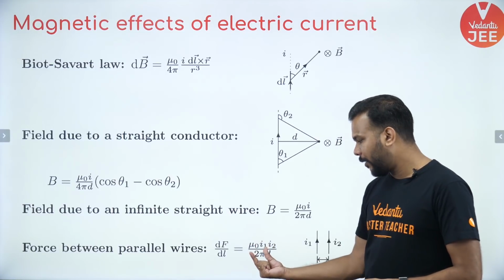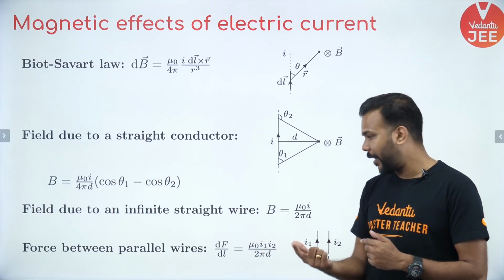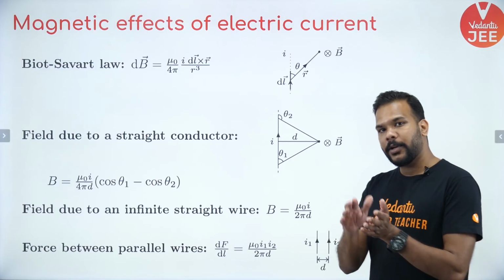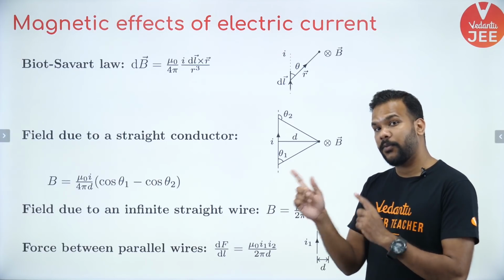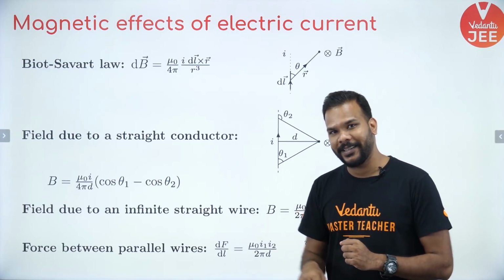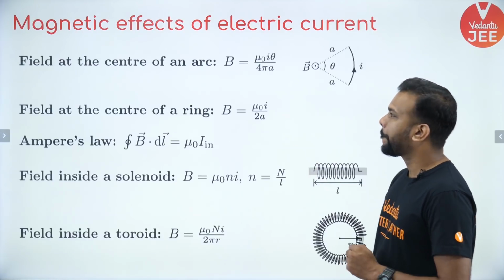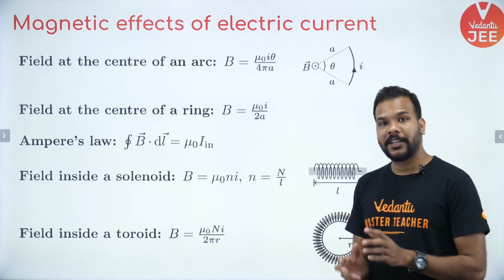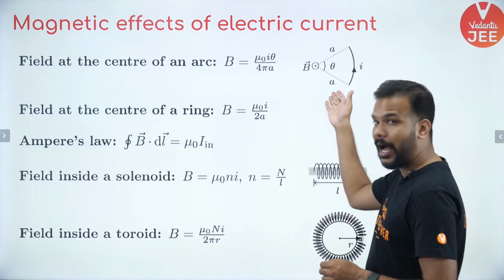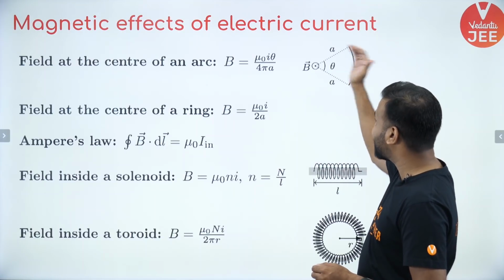So basically you are calculating the value of the magnetic field due to one of the wires, which is mu naught I upon 2 pi d. You are taking its multiplication by using the formula F equal to I L cross B. Okay, cool. Now instead of having a straight wire, if you start having an arc whose angle subtension at the